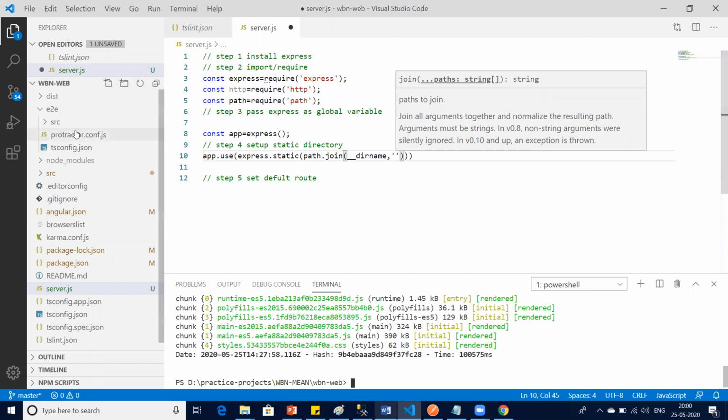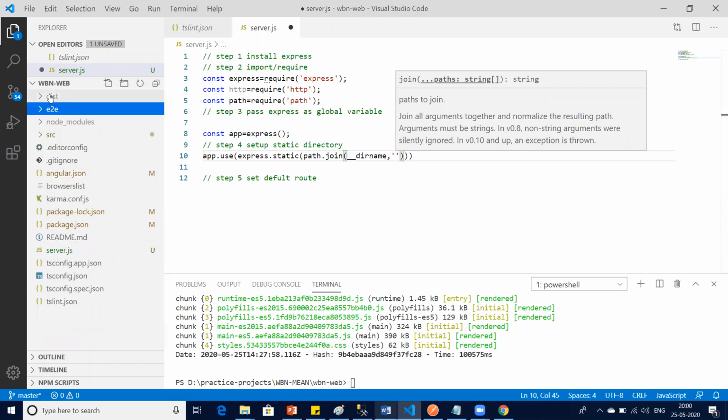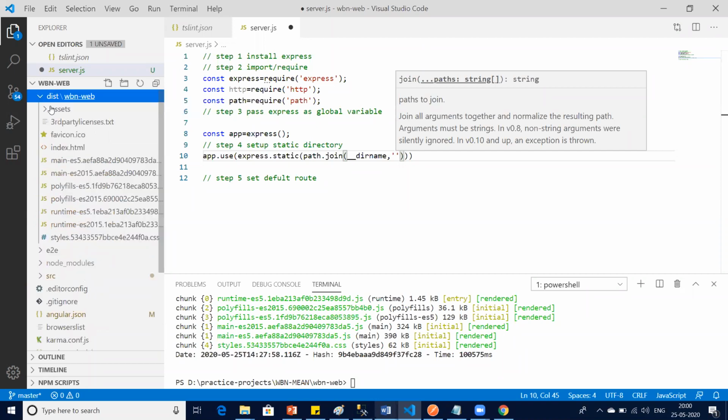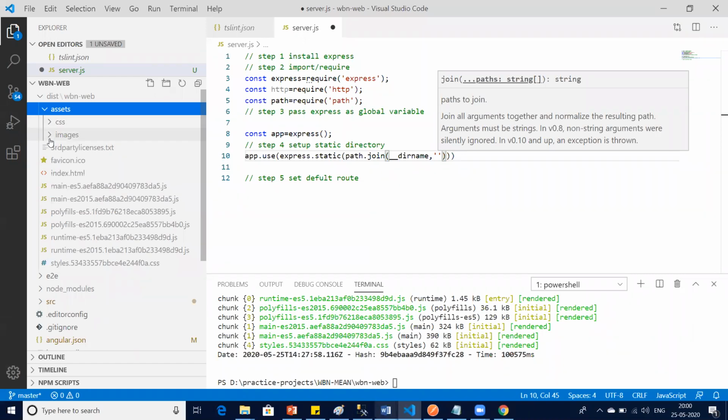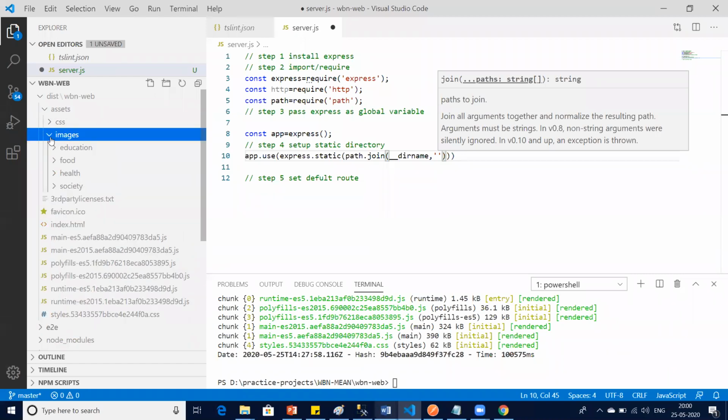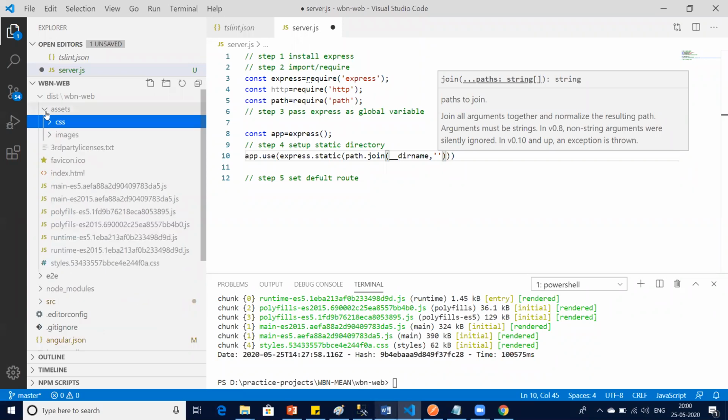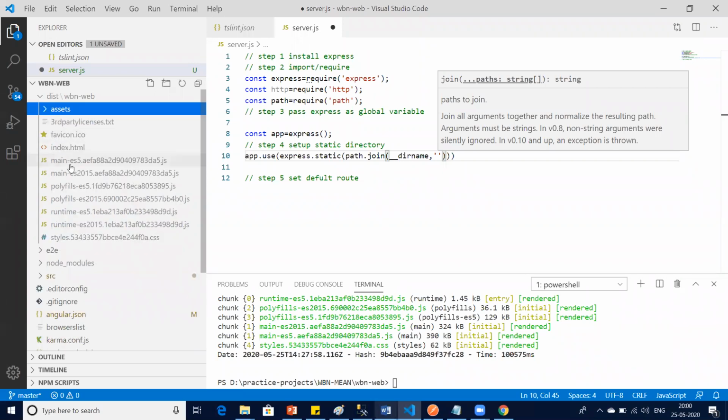You can see previously the dist folder was not there. Can you see now the dist folder is there? Can you see this, guys? Yes, sir. Now you can see this build command has built everything: all our assets folder where we have images of food, health, and so on, CSS, whatever we did so far. If I pick any of the files, let's say main.js, you can see all files are JS files. Remember what I told you?